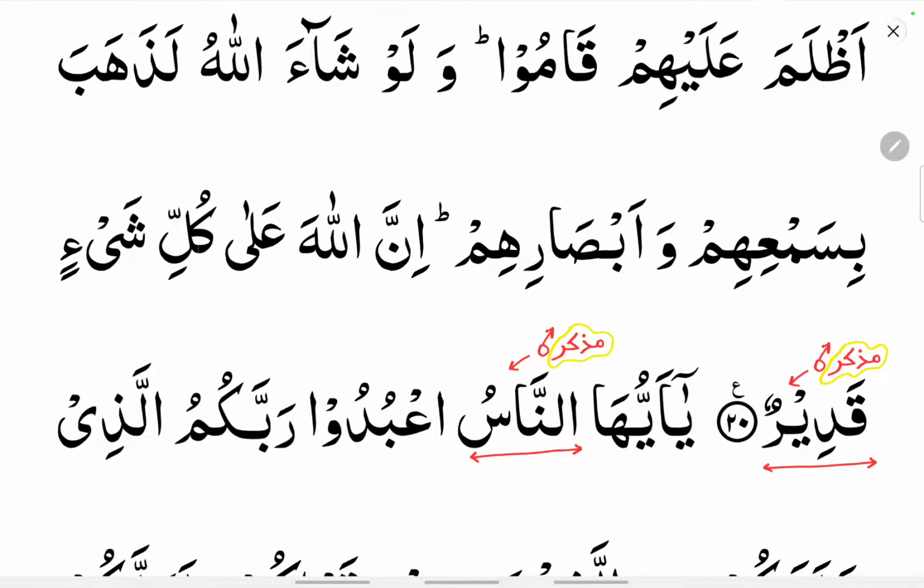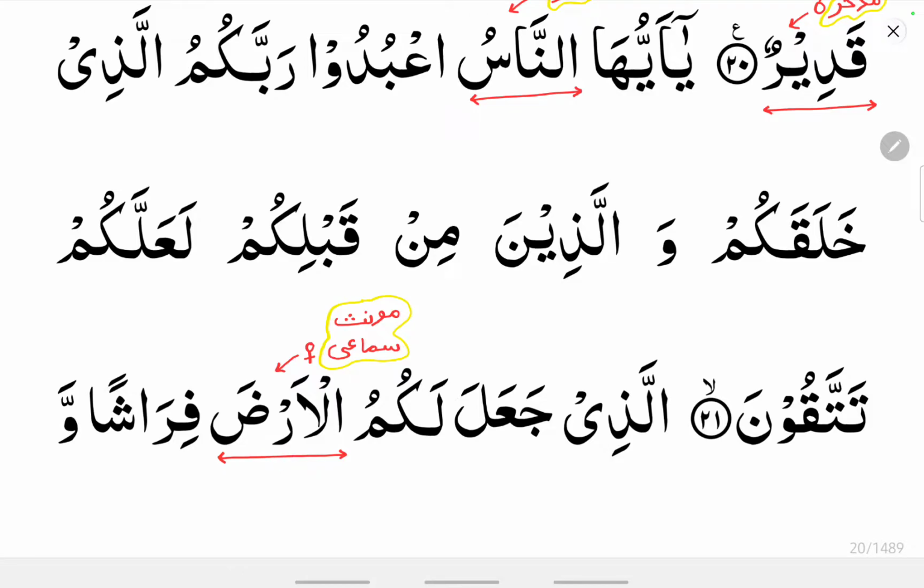Otherwise, nouns can be identified as feminine through rules, that is muannas qiyasi by ta marbuta, that is a closed ta, or alif hamza or alif ya, and muannas haqiqi, that is by natural gender. These two groups of feminine nouns can be identified easily, but those nouns which do not have a ta marbuta or do not fall into a natural gender, such feminine nouns are muannas samai. That identification comes through practice only, by seeing more and more nouns.